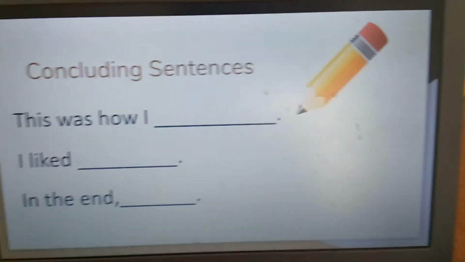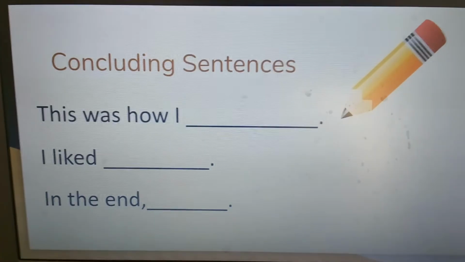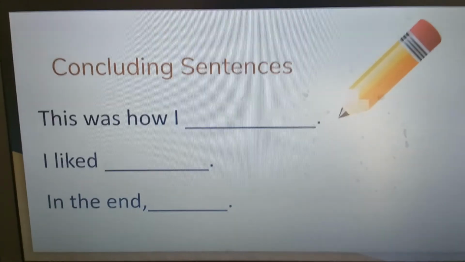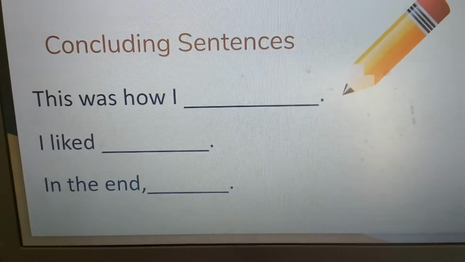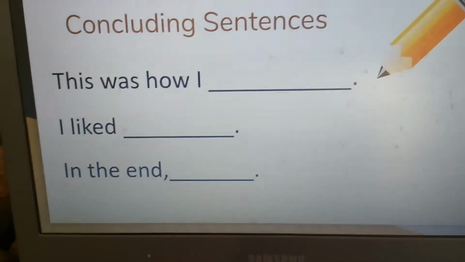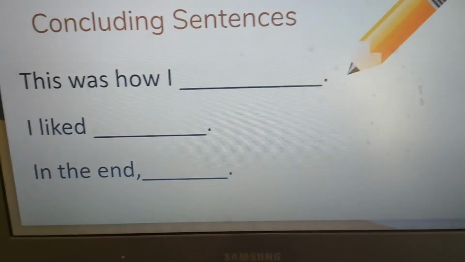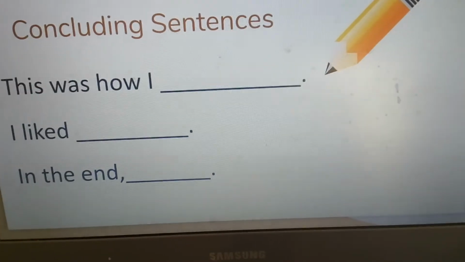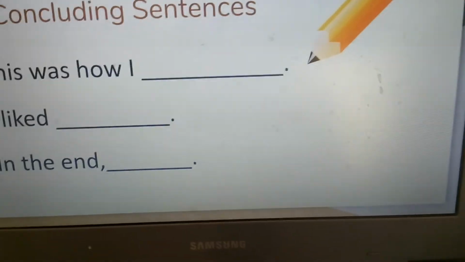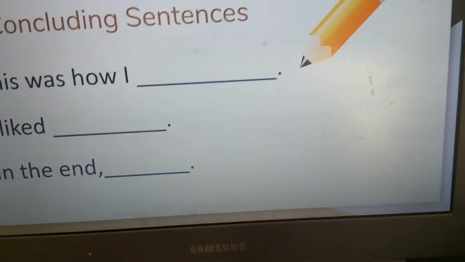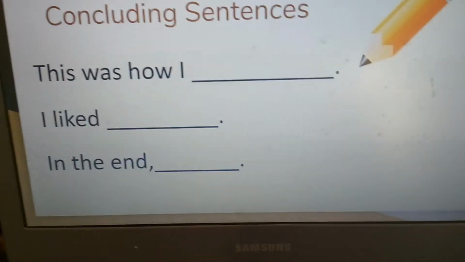So this is my bank, and I've also included it on the slide deck that's in your Google Classroom. This was how I liked, in the end. So I'm going to choose the first one. This was how I. And I know I was talking about how I prevented my house from being blown down.